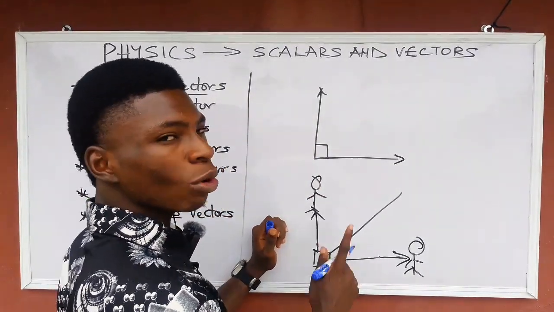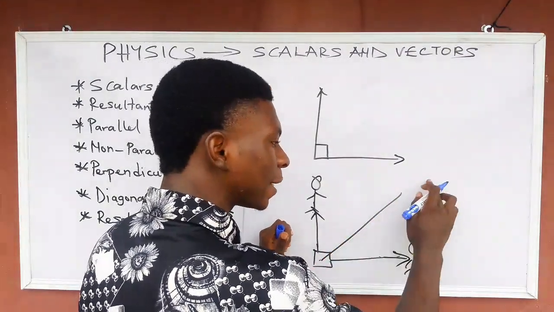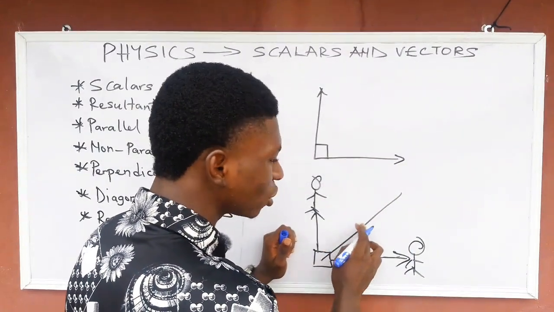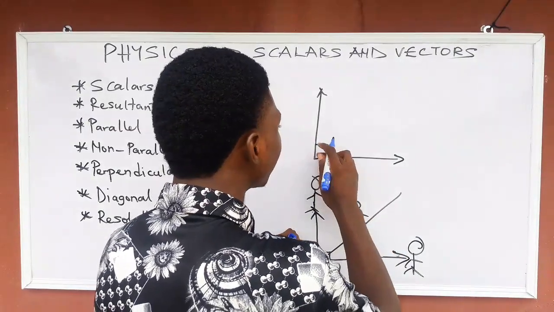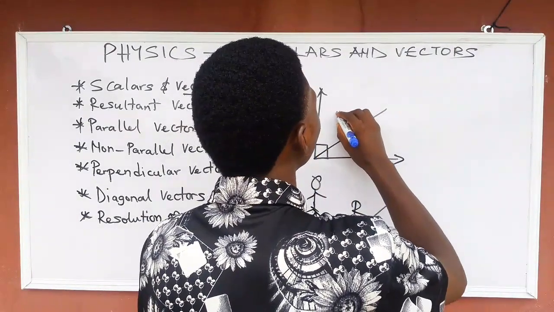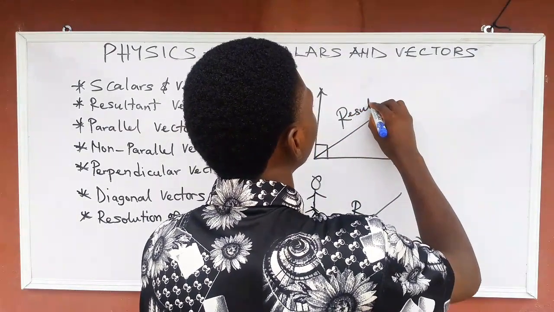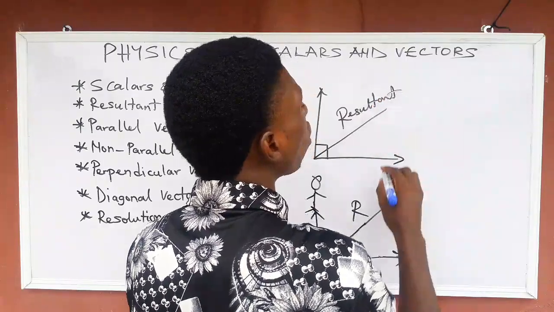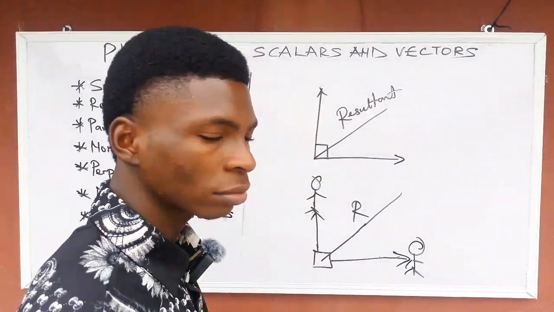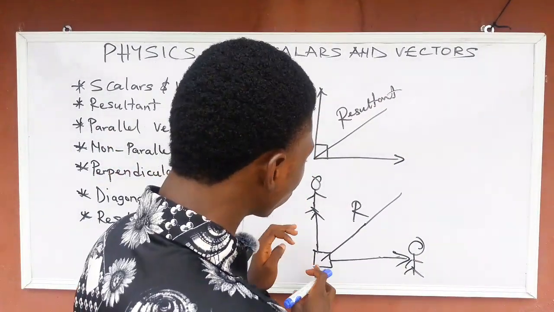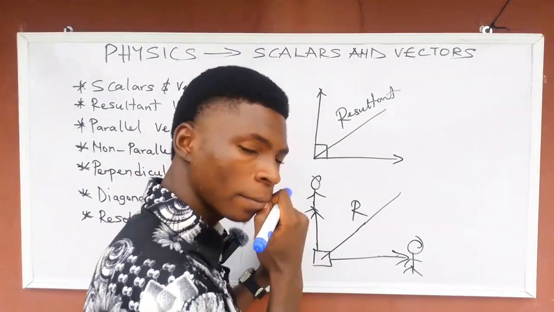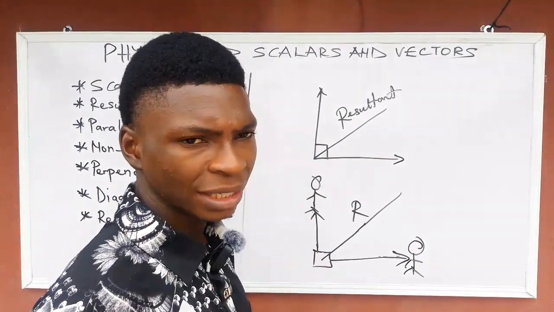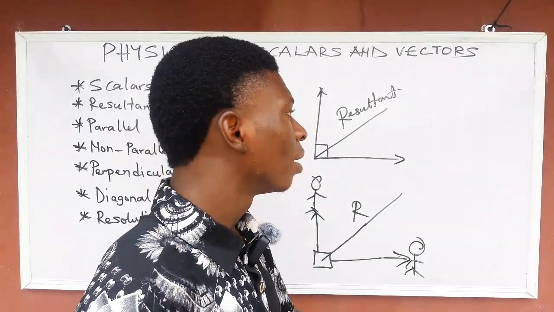So this box will now move this side. Try it at home. This line is called the resultant. It's called the resultant. That is the result, the effect of these two vectors put together. I hope you are getting what I'm saying now.